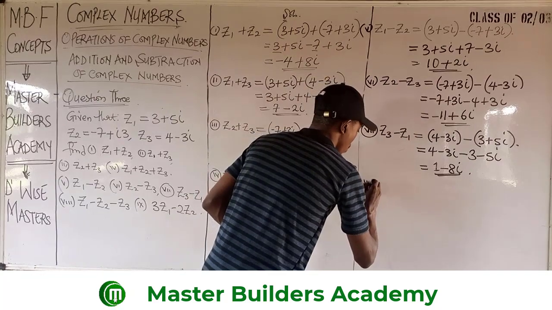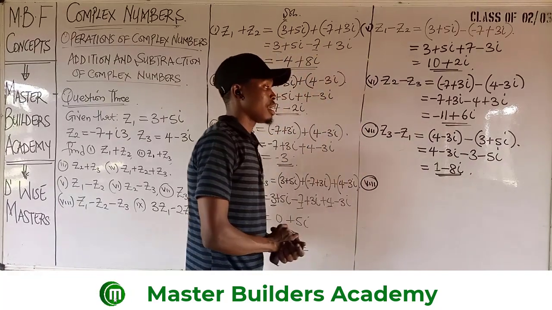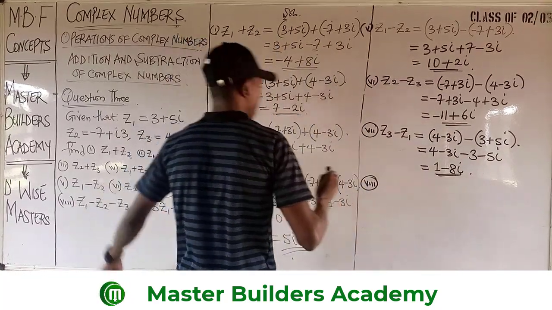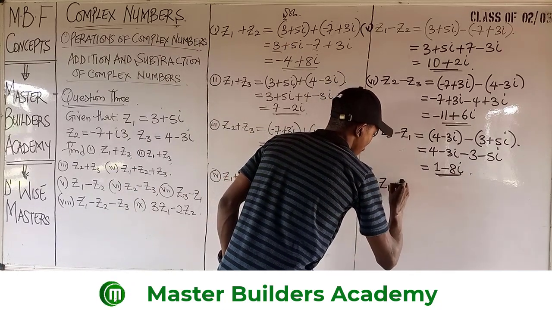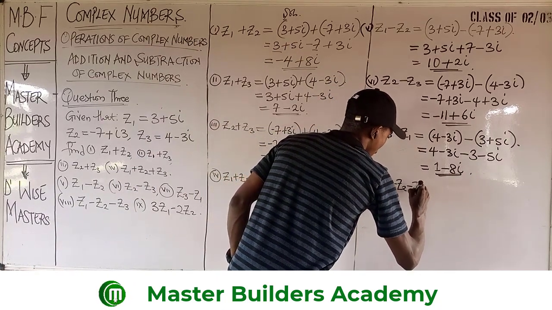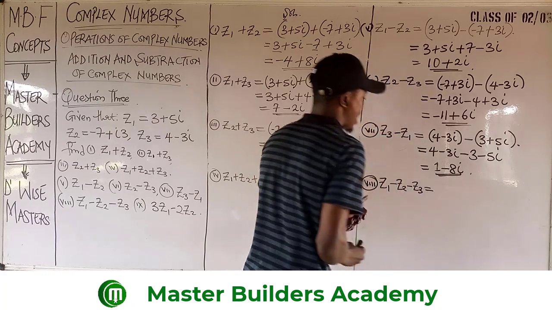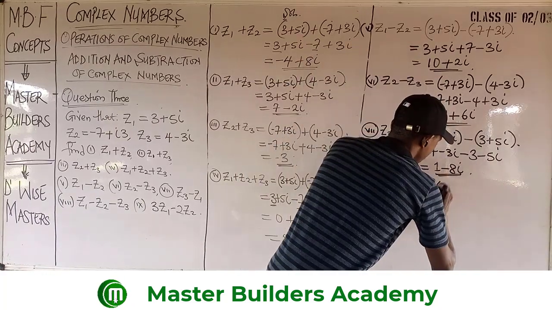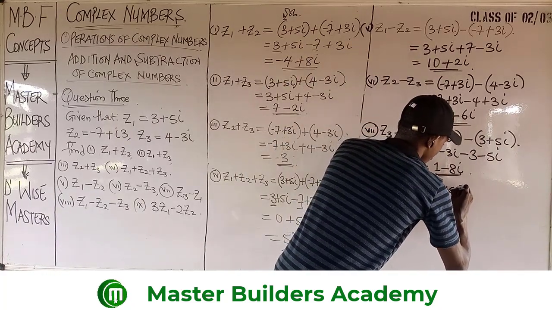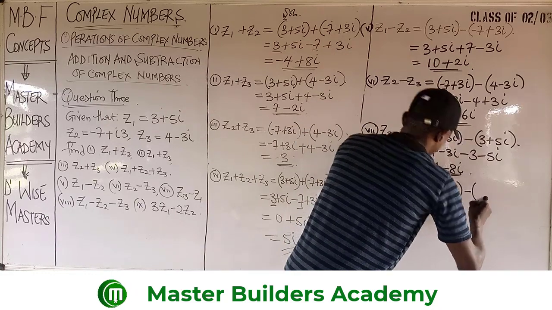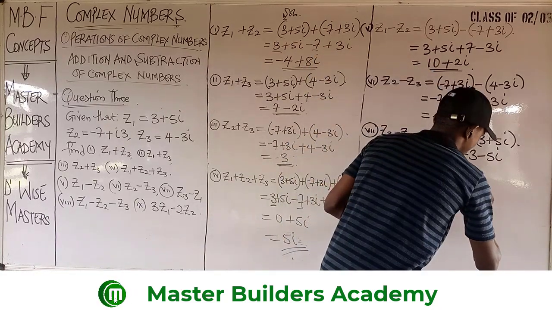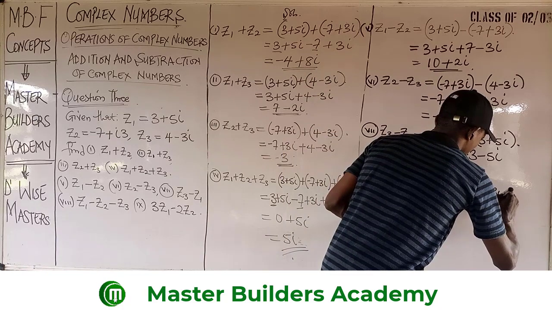Then question Roman figure 8, we have Z1 minus Z2 minus Z3. What's our Z1? Z1 is 3 plus 5i, minus Z2 is minus 7 plus 3i.